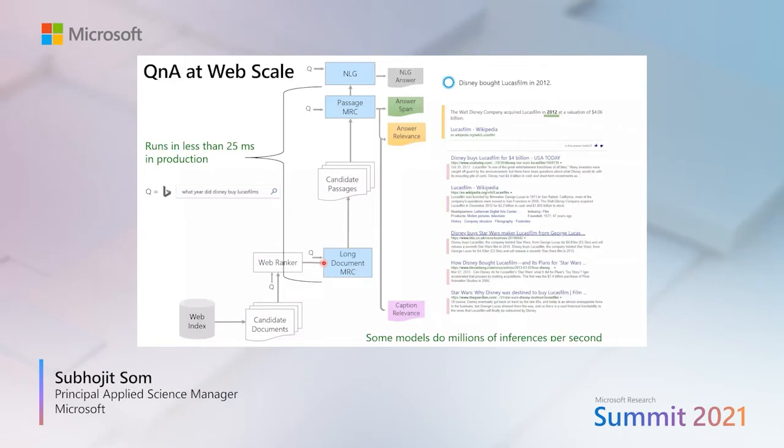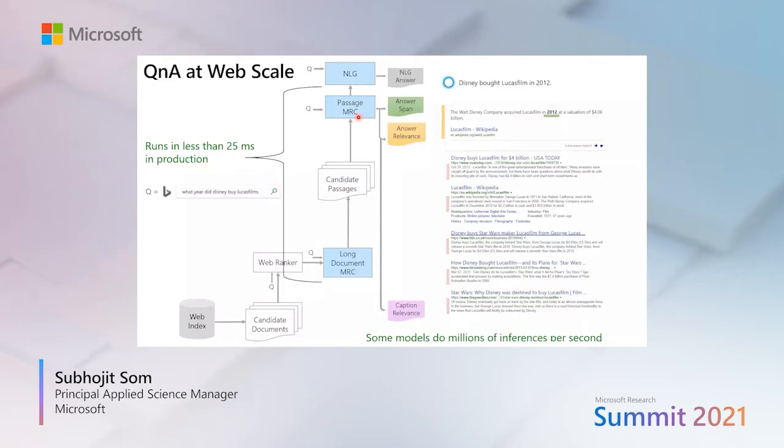Then we run through long machine reading comprehension models and get some candidate passages that can potentially answer those questions. Once that stage happens, we aggregate across all those documents and each passage, and run a more expensive passage-level machine reading comprehension model that determines which candidate is best and exactly the answer we should show to the user.